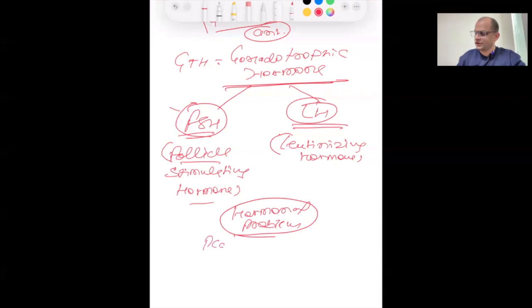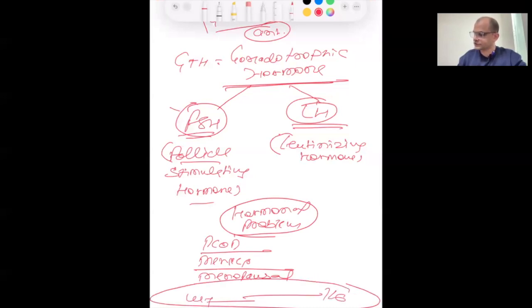Like PCOD, like irregular menstruation. Okay, and many other problems like the menopausal problems. We have to activate lung 7 and kidney 6.